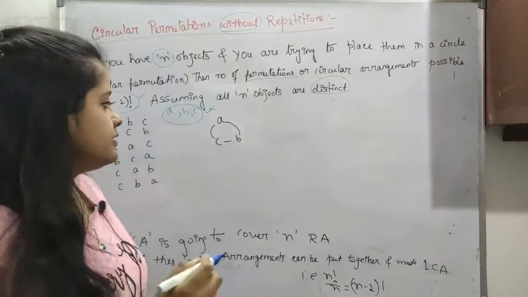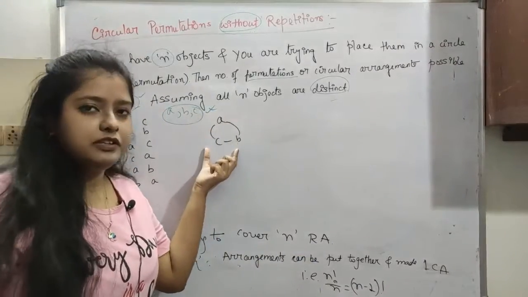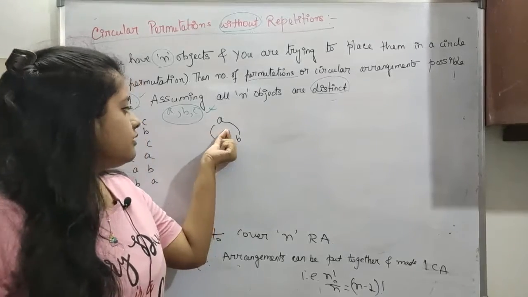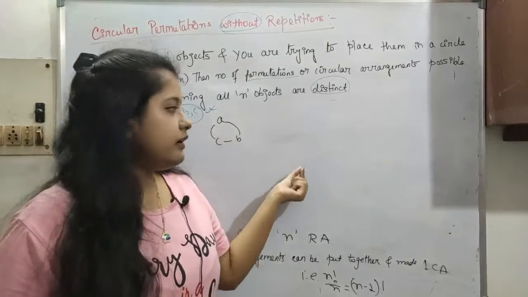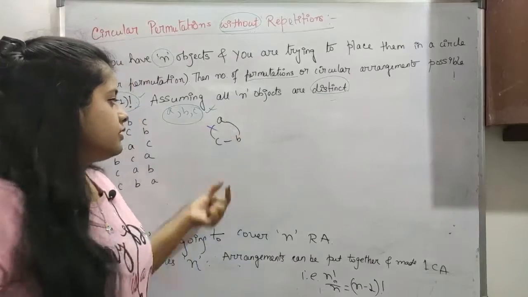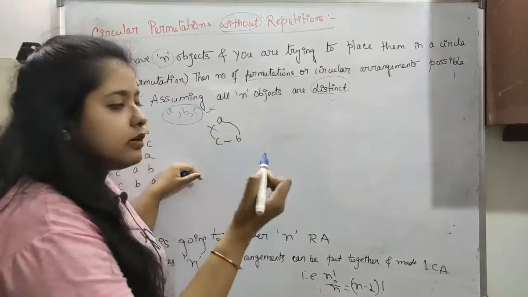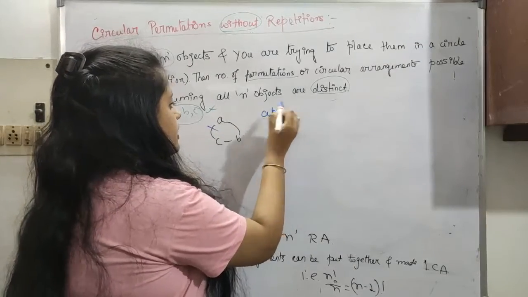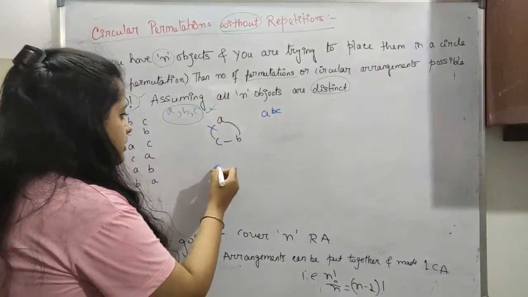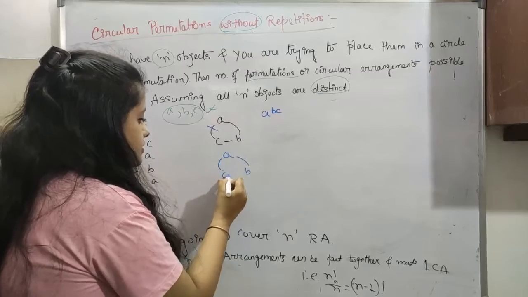Now, this is one particular circular arrangement, okay. There can be more, we have taken just this one. This particular arrangement can give us more row arrangements. Let me show you how. Let's say we cut it here, between A and C. What will it come down as? Row arrangement A, B, C, okay. Let me write it down again, A, B, C.